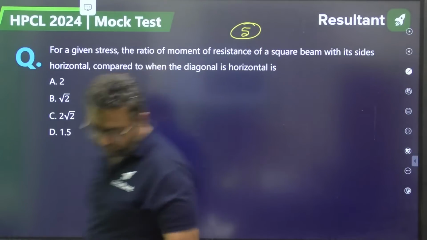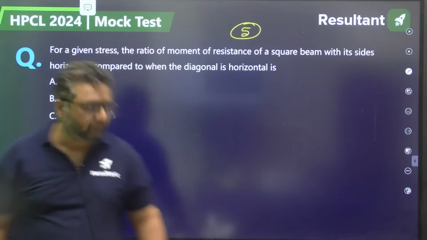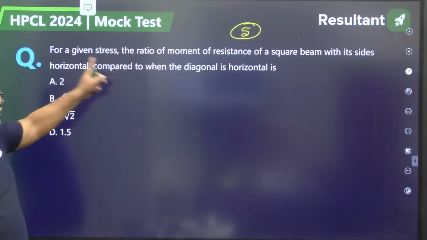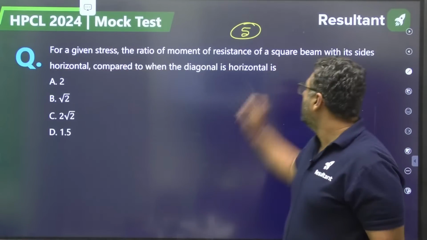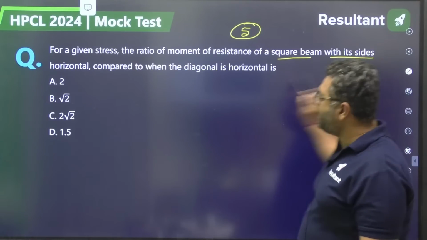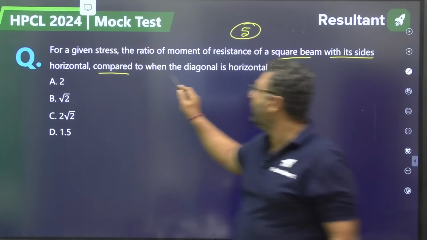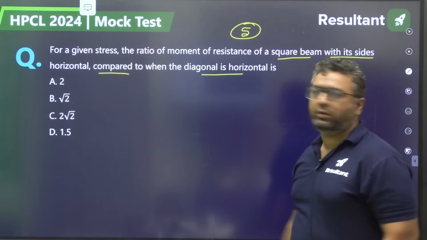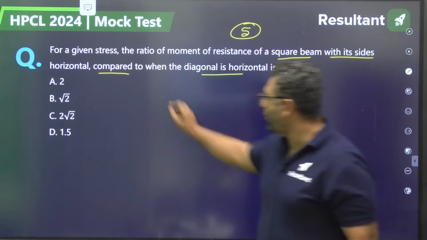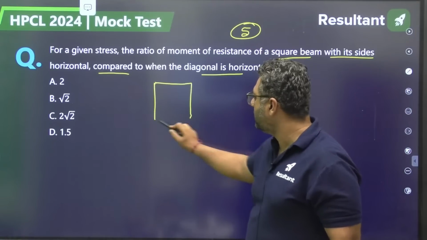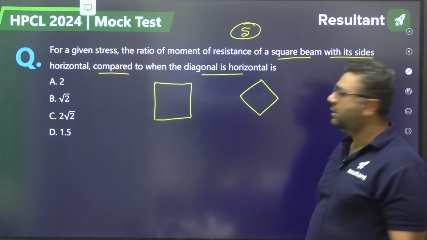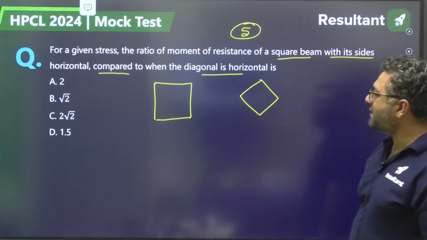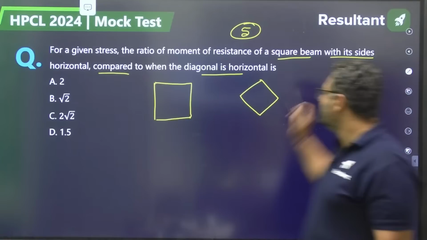Question number 5. For a given stress, the ratio of moment of resistance of a square beam with its sides horizontal compared to when the diagonals are horizontal. So one case is this, the other case is this. So guys, they are asking you for a given stress, sigma is constant.